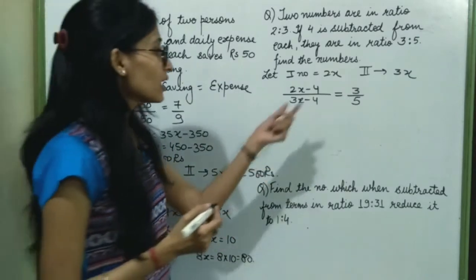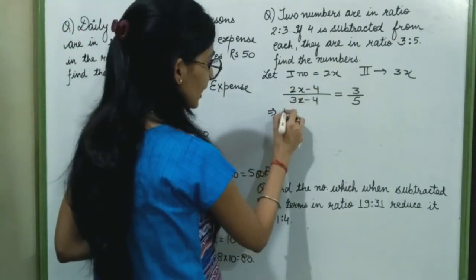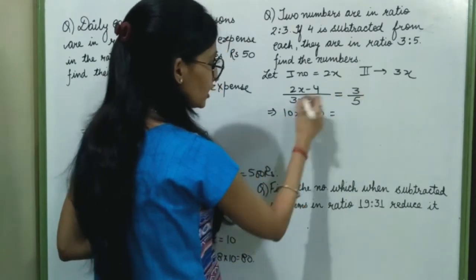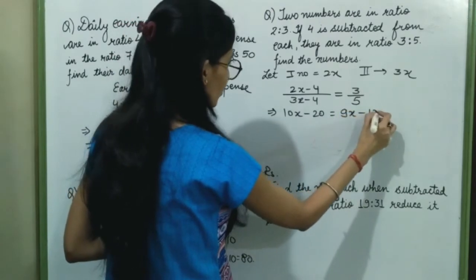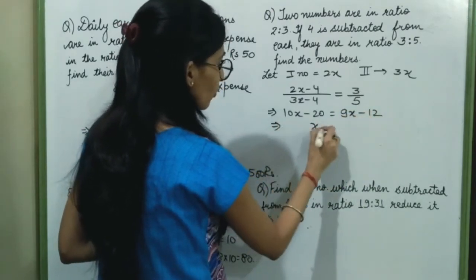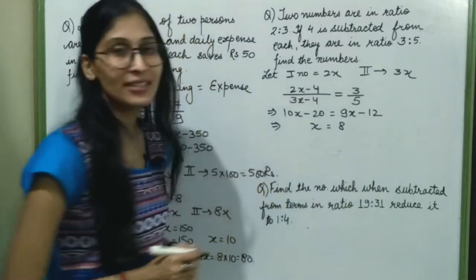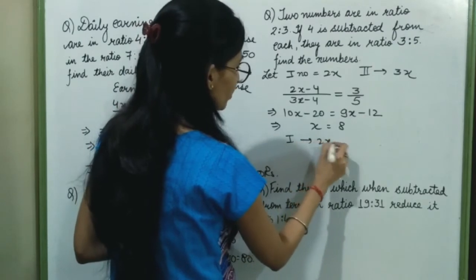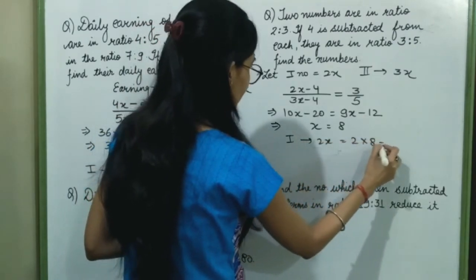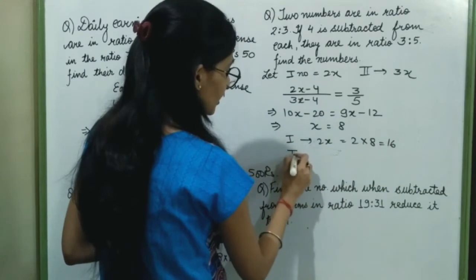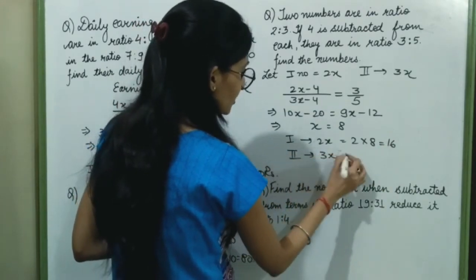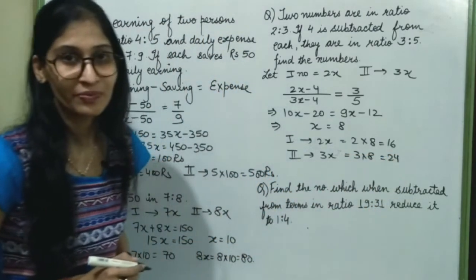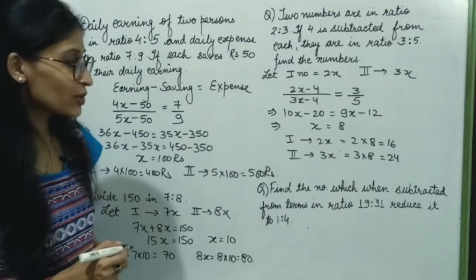Cross multiply. 5 into 2, 10x minus 5 into 4, 20 equals 3 into 3, 9x minus 3 fours are 12. So value of x will be 8. So first number will be 2x. So it will be 2 multiplied by 8, 16. Second number is 3x. 3 multiplied by 8, 24. Let's move to our next question.